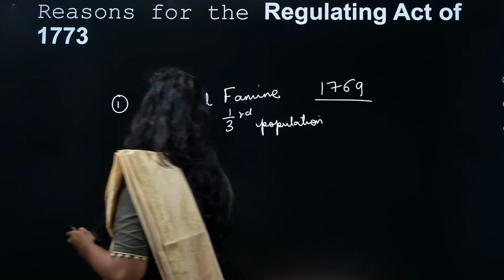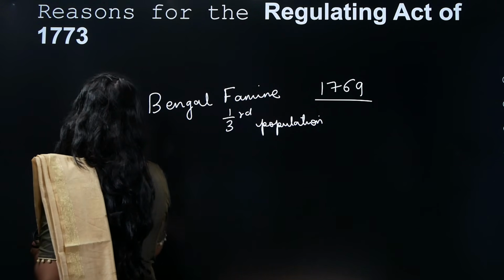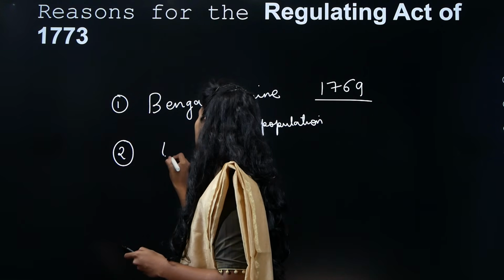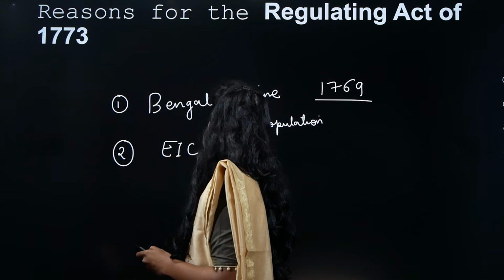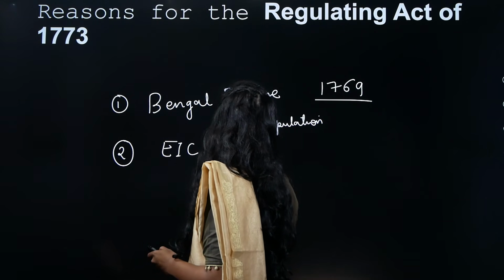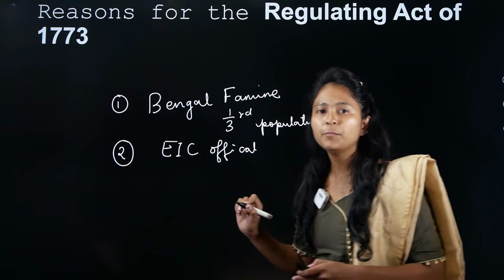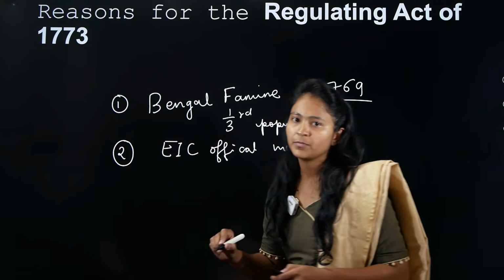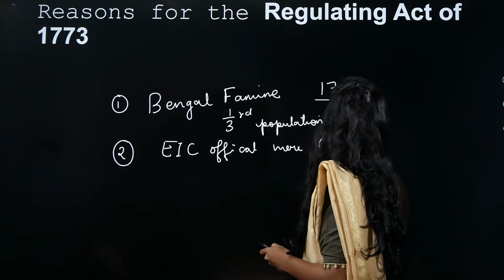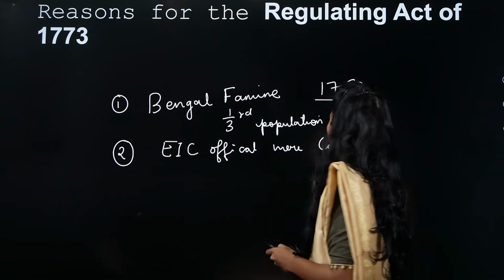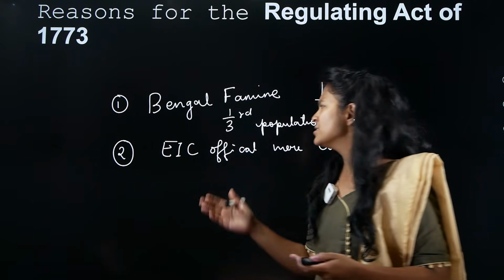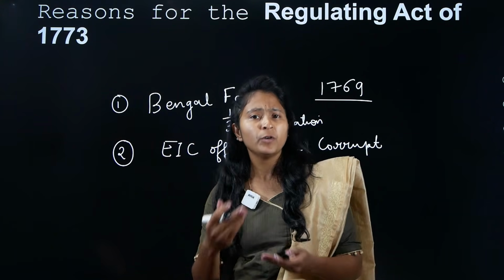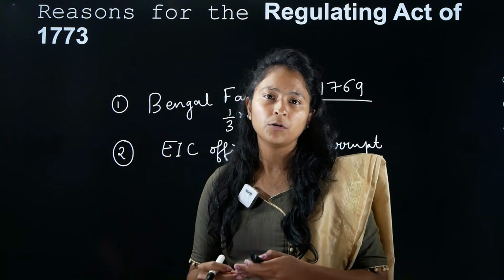Another important reason that we have here is a lot of corruption. A lot of corruption by the East India Company officials. They were corrupt. Because of this corruption, basically what happened here is that the British East India Company, which was doing very well, was now not able to do a lot of good things.